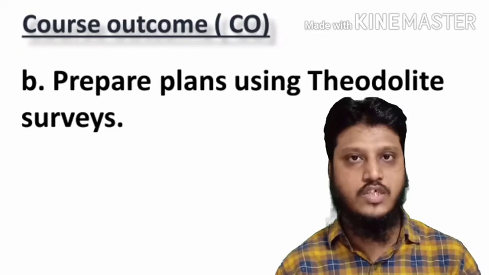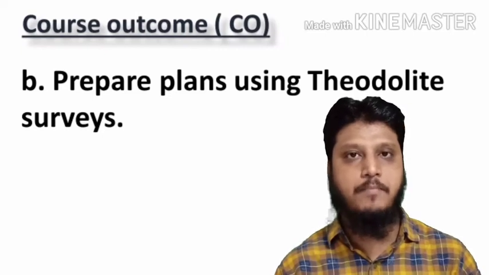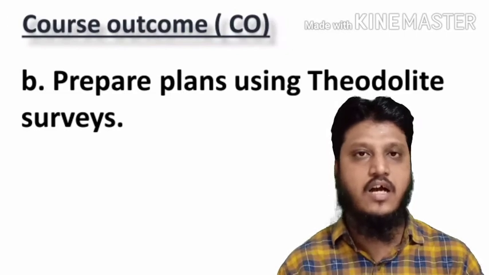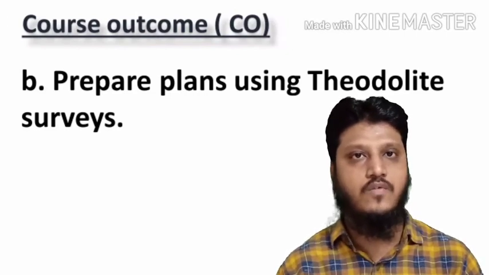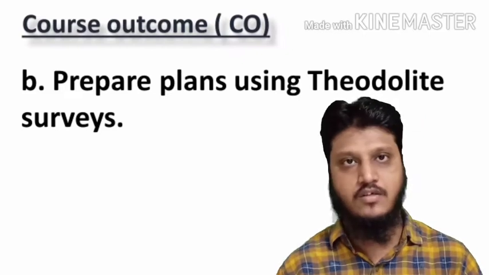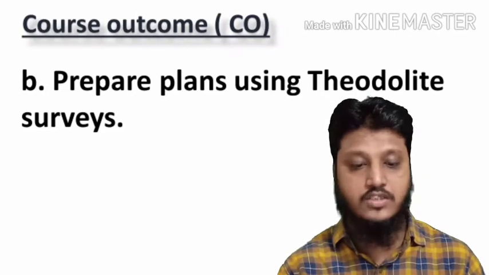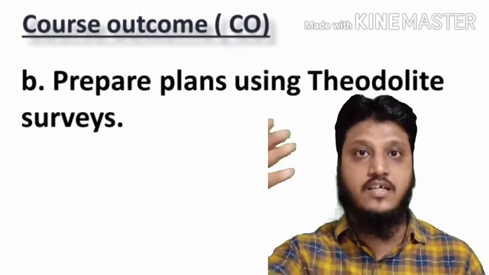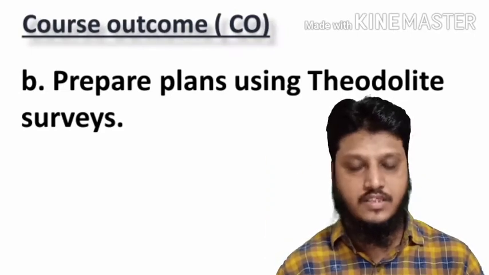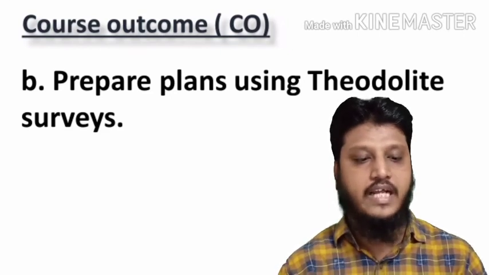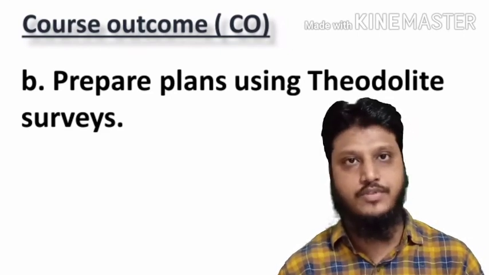This is the course outcome to be attained after the completion of this chapter. Again, this course outcome is going to help to attain the competency of our subject. Now the next is practical outcomes.